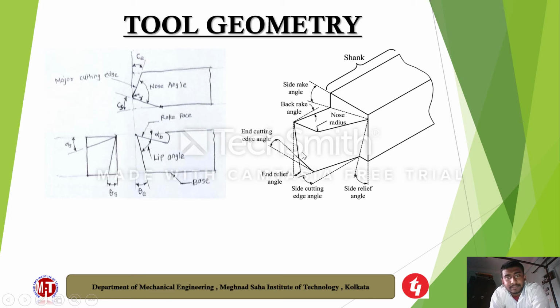Now next, tool geometry. In this picture we are seeing the nose angle, the major cutting edge, the lip angle, the rake surface, and the base. On another side, this is the side rake angle, the back rake angle, the nose radius, the end cutting edge angle, the end relief angle, the side cutting edge angle, and the side relief angle.